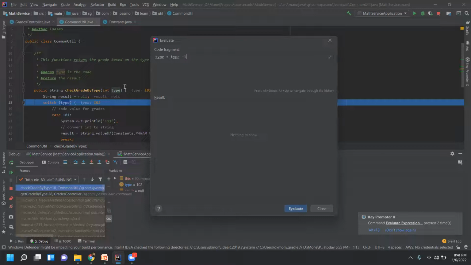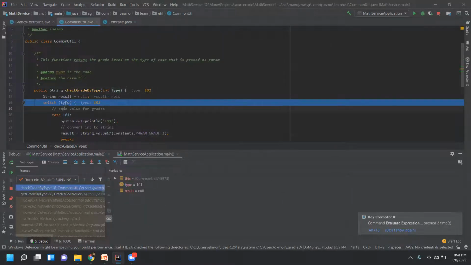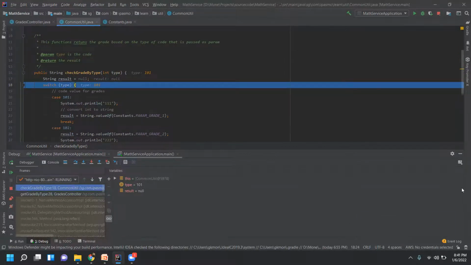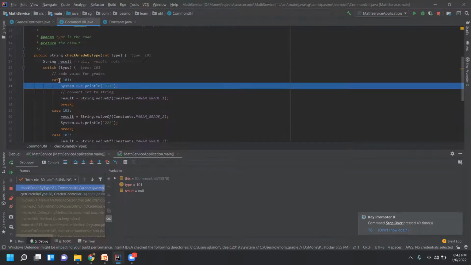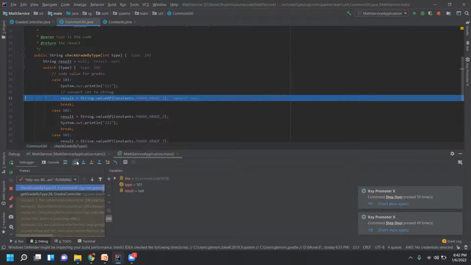Type -1. So now it became 101. So you see the value of type now is 101. And then let's see which block it's going to enter. So it goes to this case statement and then gets inside. And then you see, the constant is 1, right? So the 1 will be converted to type string.